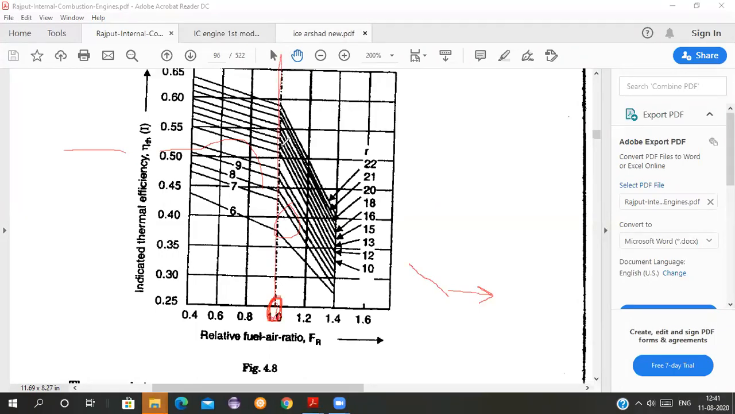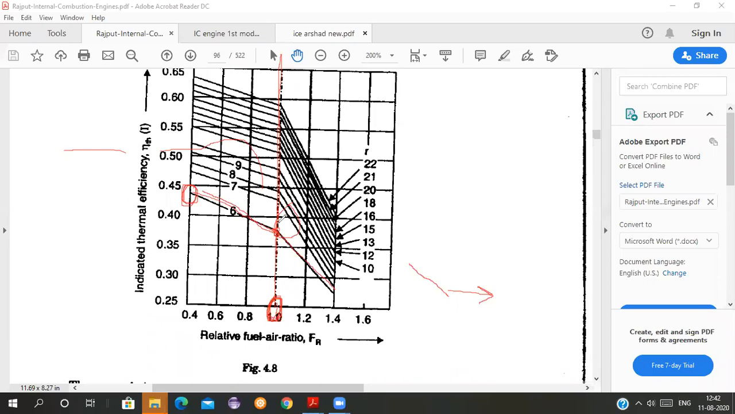At this point, the indicated thermal efficiency is decreasing beyond this point when you go towards a richer mixture, when you give more fuel. When you decrease the fuel air ratio, going towards more air, the efficiency is more. But keep one thing in mind, you have to give fuel. We have to give more fuel to get more power. If we require more power, we have to compromise with efficiency.